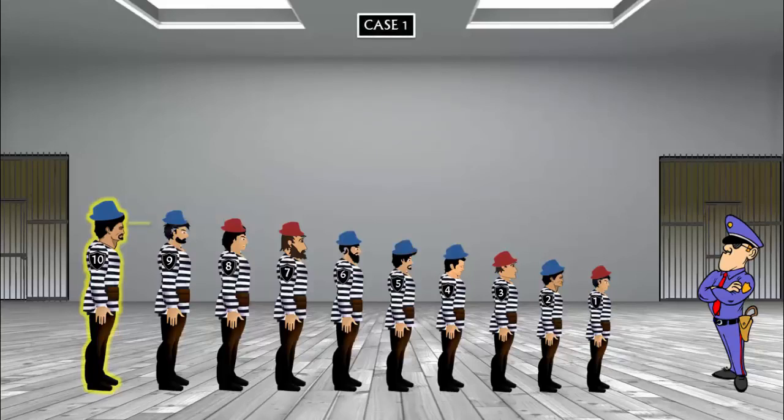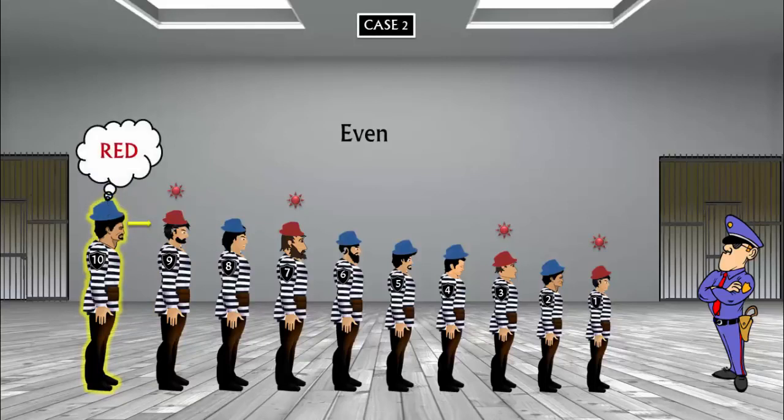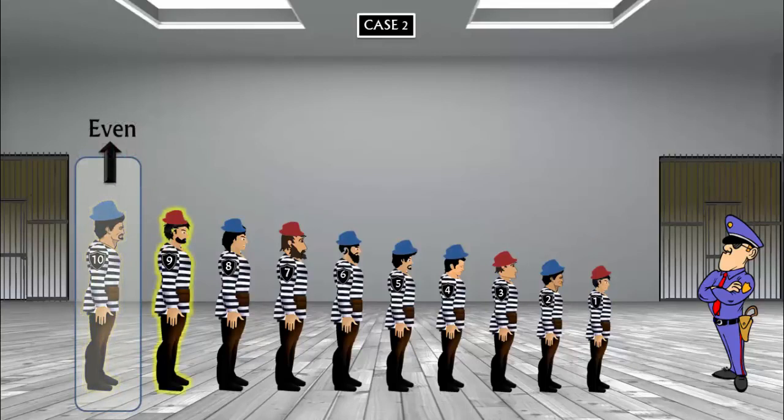Case 1, where prisoner 10 sees even number of red hats, so he calls out red. Prisoner 9 also sees even number of red hats in front, which makes him conclude that he himself is not wearing a red hat, so he can confidently call out blue. Case 2. Prisoner 10 sees even red count, so he calls out red. But prisoner 9 sees an odd number of red hats, which is not equal to the parity of the message that came from the prisoner behind him, and he calls out red.